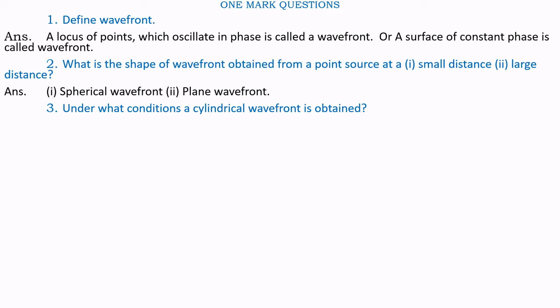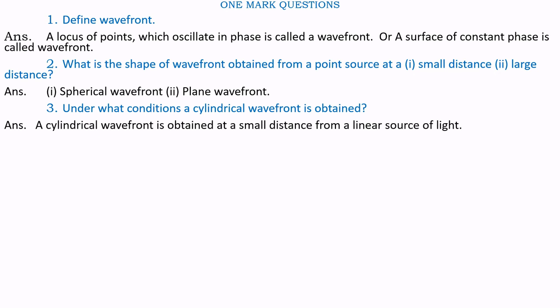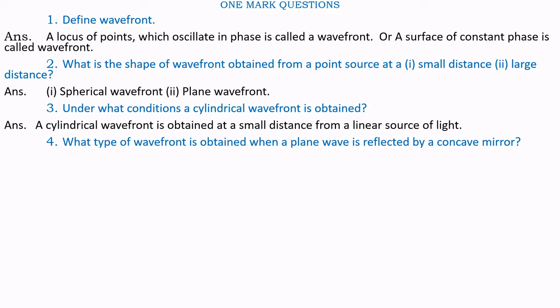Question number 3. Under what conditions a cylindrical wavefront is obtained? A cylindrical wavefront is obtained at a small distance from a linear source of light. Question number 4. What type of wavefront is obtained when a plane wave is reflected by a concave mirror? The shape obtained is spherical and converging.